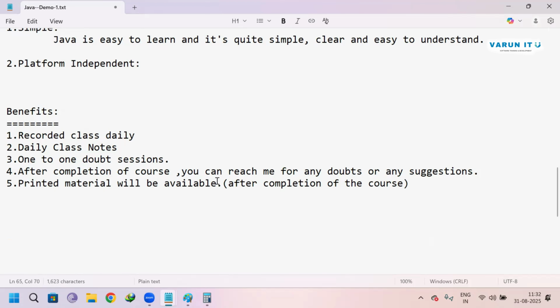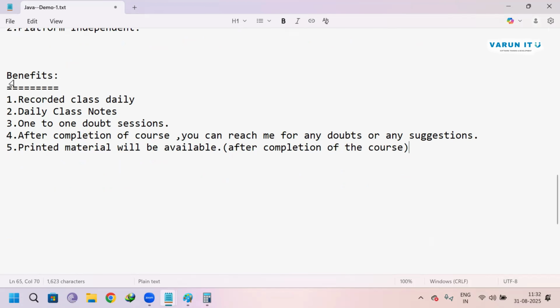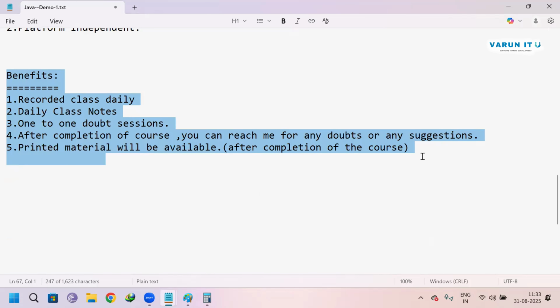Otherwise, any PDF materials I will provide. If you want digital notes, I will provide them. Finally, after completion of the whole course, you will get one printed material or any digital PDF, I can say I will send it through the mail. So these are the benefits if you join my class.